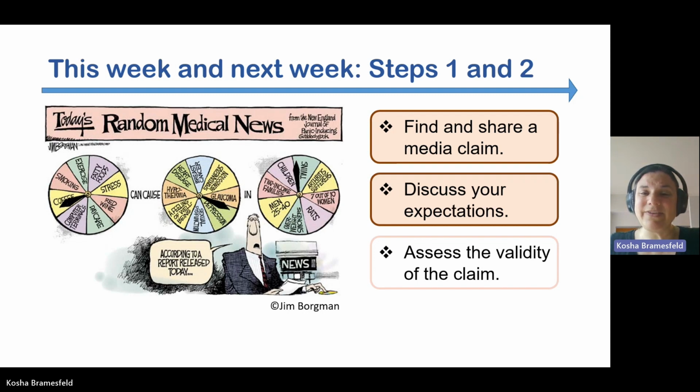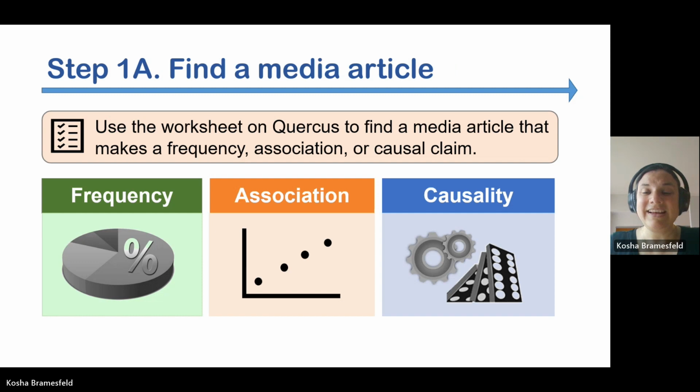This week and next week, we're going to focus our efforts on helping you find and share a media claim and helping you discuss your expectations about those claims. Let's start with the first step. I have posted a worksheet on Quarkus that will help you find a media article for the assignment. Follow the instructions in that worksheet to find a media article that makes a frequency, association, or causal claim.